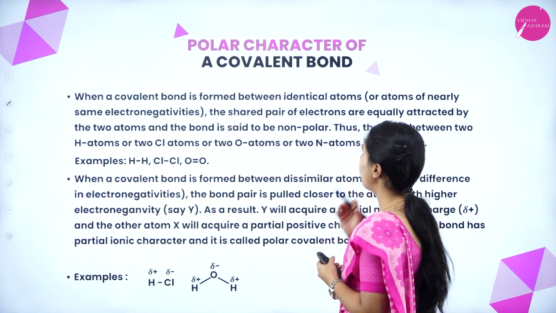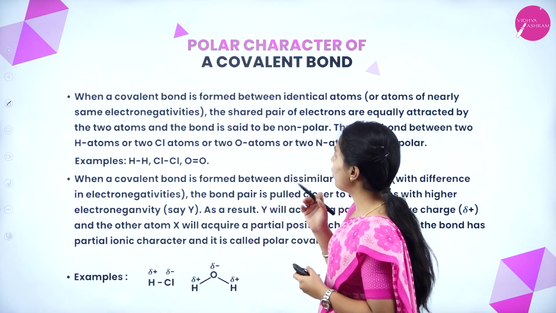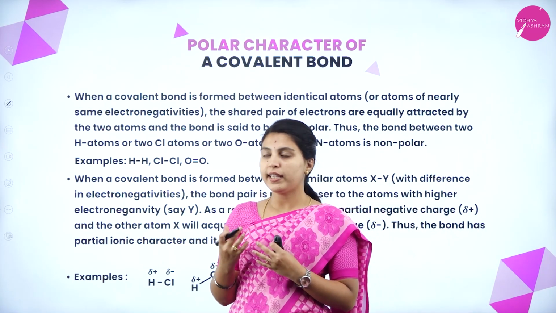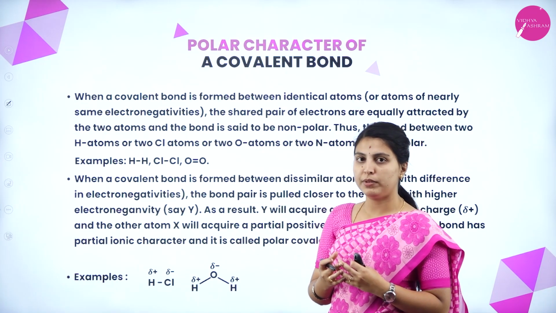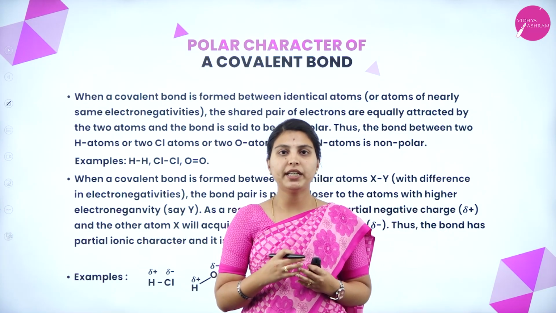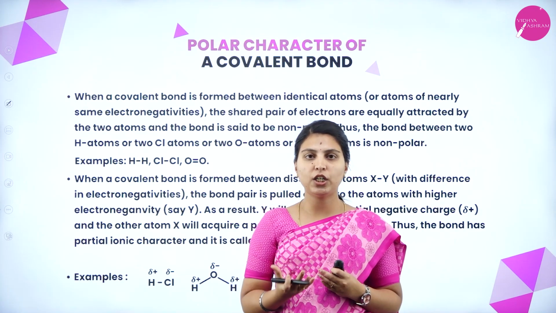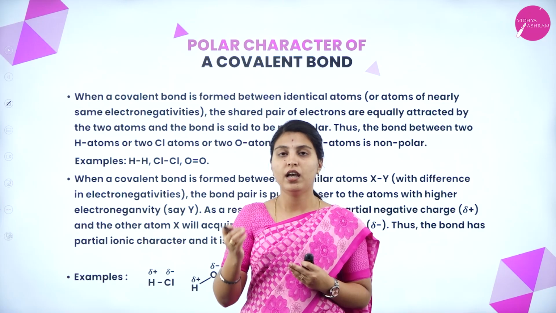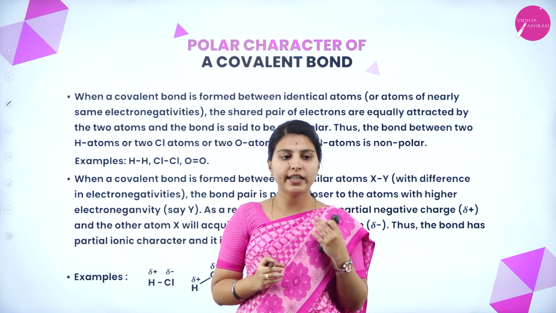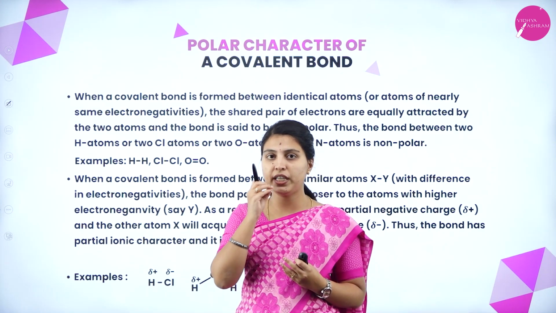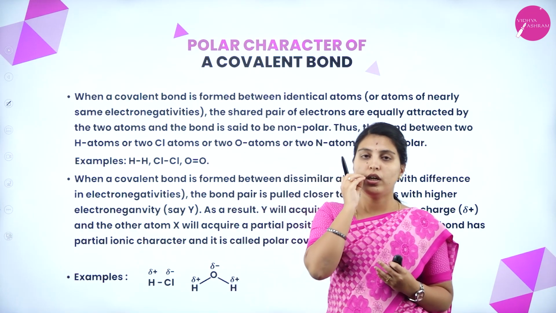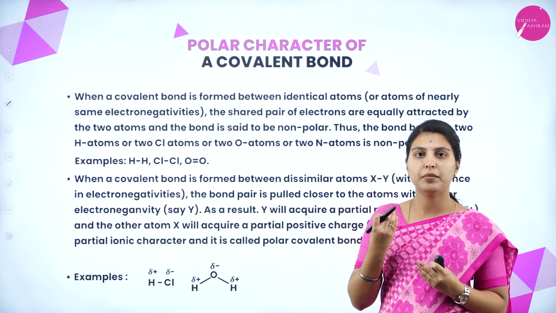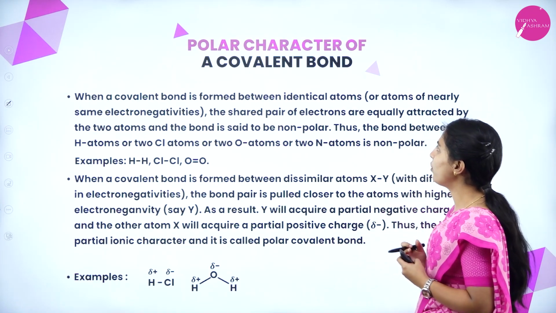Next we will see the polar character of a covalent bond. Any molecule cannot be completely ionic or completely covalent. Sometimes in a covalent bond you can see some ionic nature, or in an ionic bond you can observe some covalent nature. So, to show these exceptions, the polar character of a covalent bond was described.